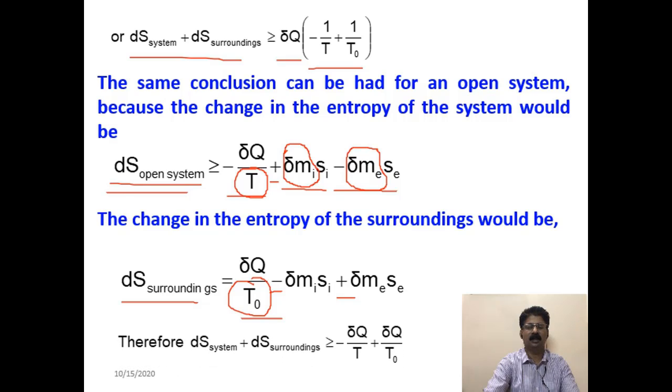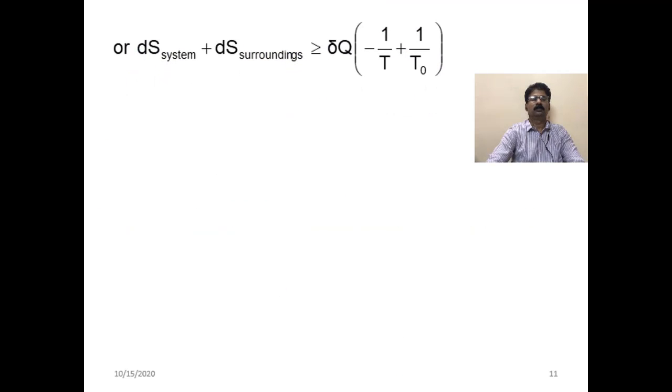Now if you add the system plus surroundings entropy change together, you will get greater than or equal to minus del Q by T plus del Q by T0, which is the same as the previous expression. If you take del Q outside, you will get the same expression. That means for the closed system as well as the open system, the entropy change of the system plus surroundings is given by the same expression. So you can write ds system plus ds surroundings greater than or equal to del Q into minus 1 by T plus 1 by T0.